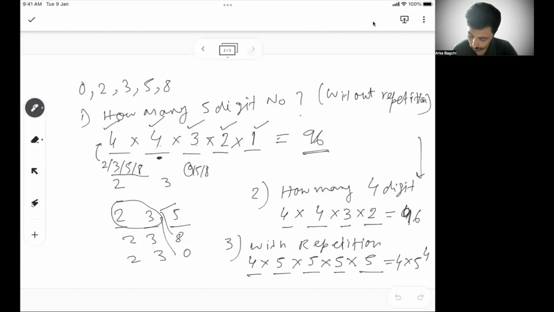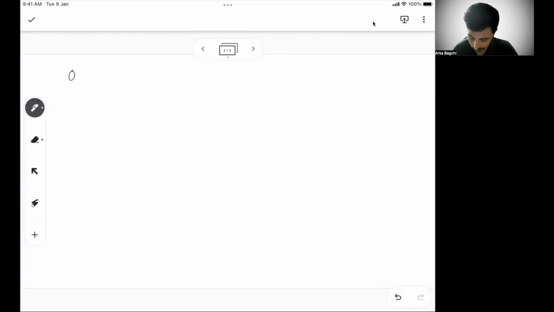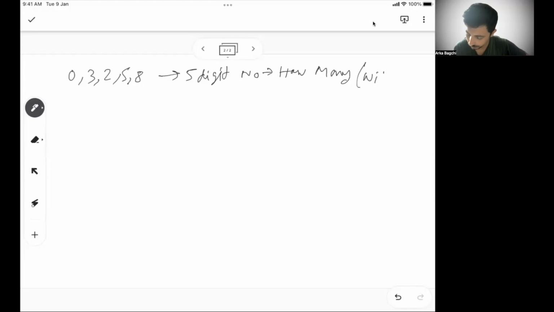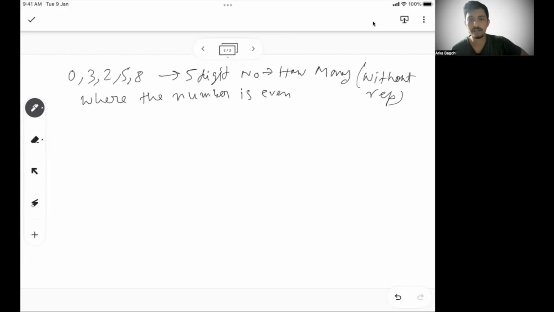Now let's move to our next problem. Let's say the digits 0, 3, 2, 5, 8. Again, same. Say a 5-digit number. How many? And we are primarily focusing on without repetition. How many 5-digit numbers that we have seen, how many where the number is even?